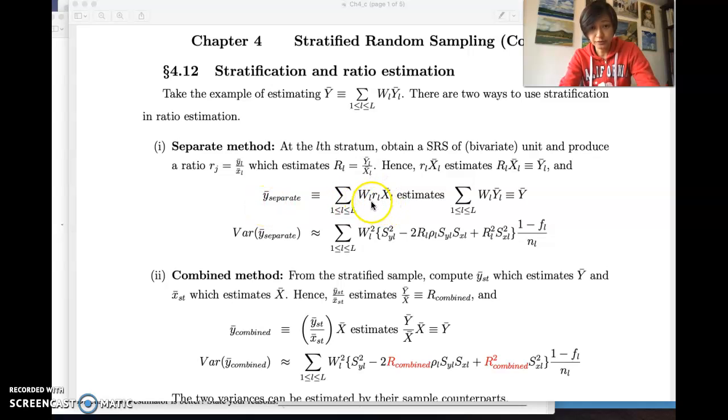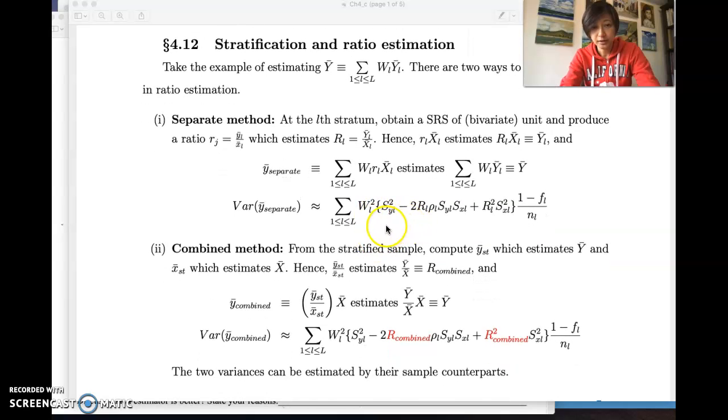Okay, so each Y bar is separately estimated, because for each stratum, we add them up together, weighted by the population fraction. For the variance, again, we would have the separate R to estimate the S_R square.